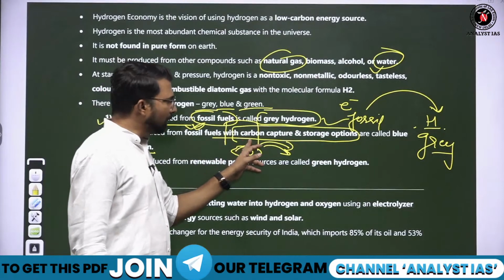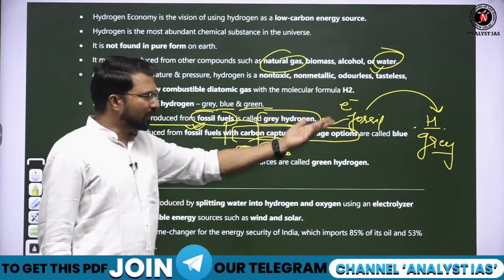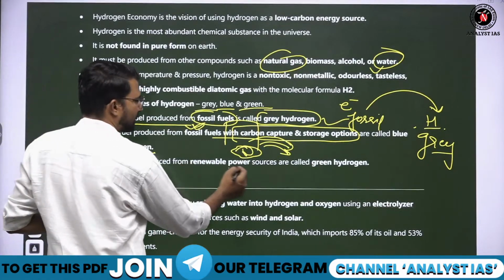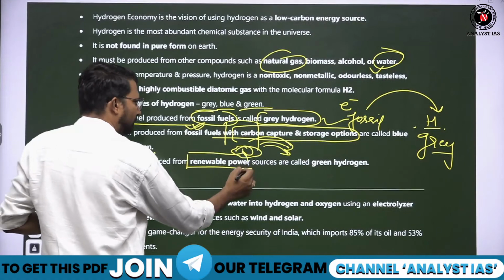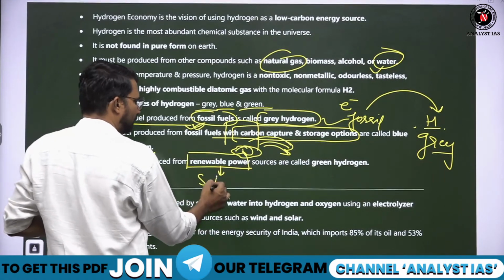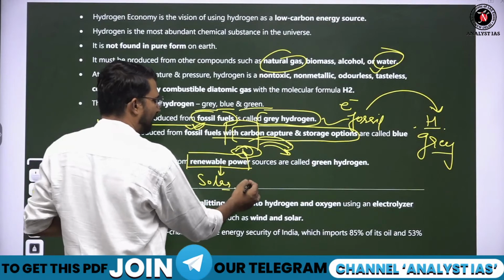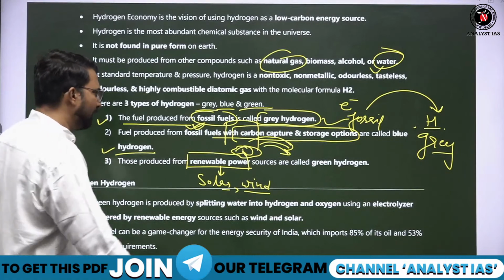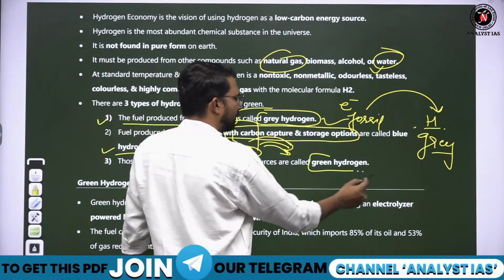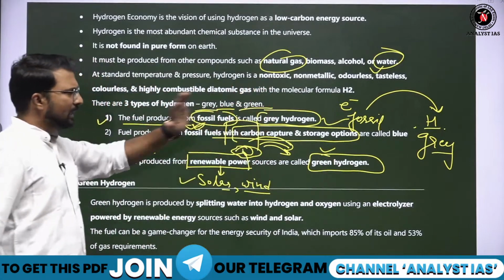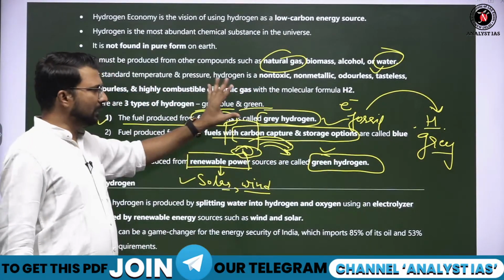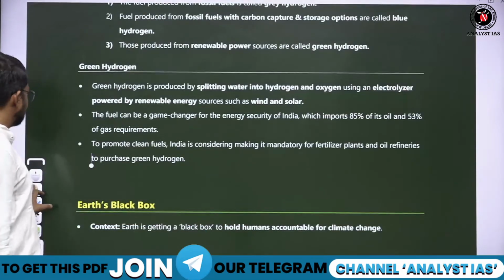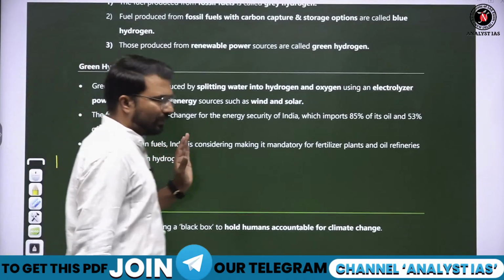And if we capture the carbon and we store the carbon, that means that will be blue hydrogen. In the same process of producing hydrogen, if we use renewable energy like solar power, wind power, or any kind of renewable energy which does not produce any carbon footprint, that hydrogen will be called green hydrogen. So at least remember these. There is also some pink hydrogen, but these are the three major ones. So remember where it is being set up.